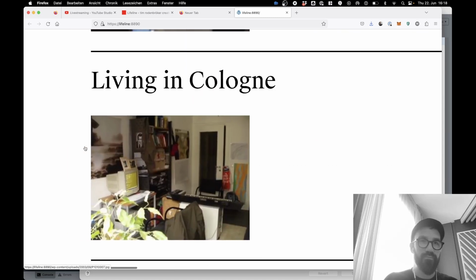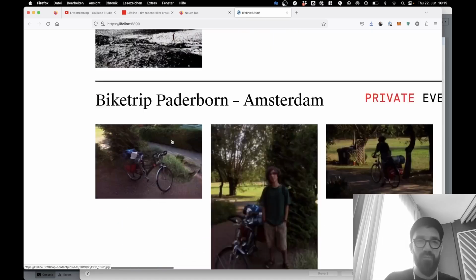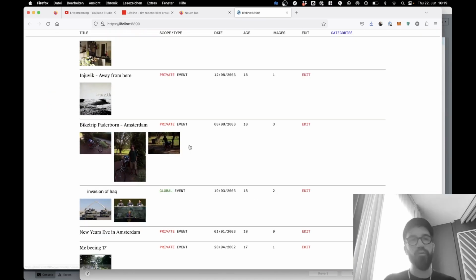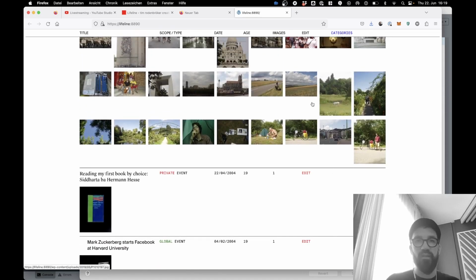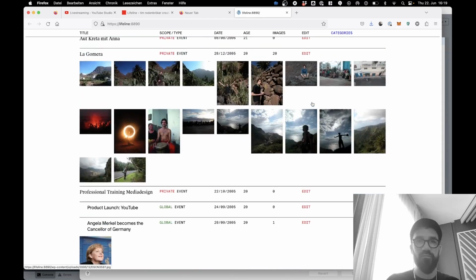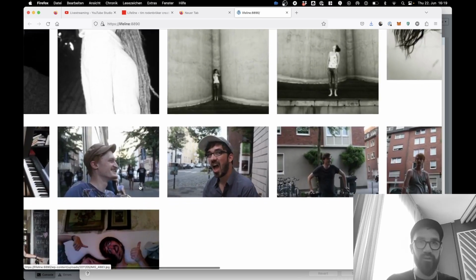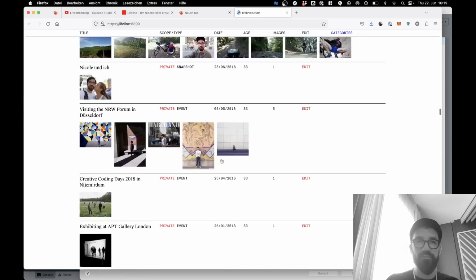This was my room here in Cologne. Look at this old PC. Great, right? I created a lot of electronic music there. That was my improvised little studio. So that was super cool. My first bike trip from Paderborn to Amsterdam. There was also an opportunity to go to the archives and collect a lot of material, and even ask my father, my parents and my friends if they have photos that I can use. Living in Münster when I studied. Look at me here. That's cool. So this is my life as a database.